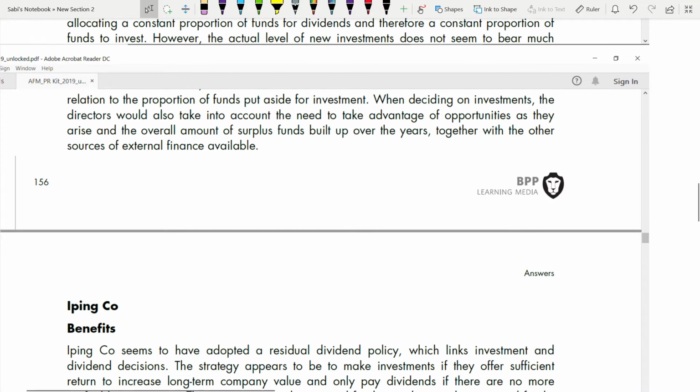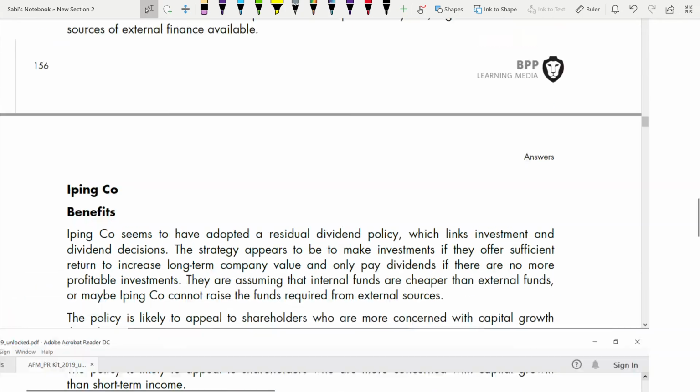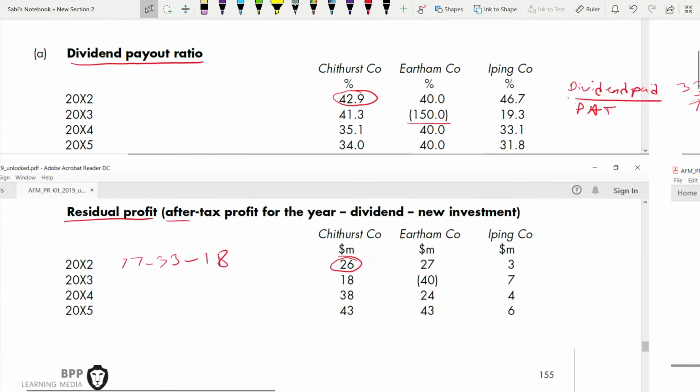This could be various points. Maybe your points could be different. You will be getting marks for it. Coming to IPPing. Okay, for IPPing, before we go to benefits and drawbacks, let's see what's happening.